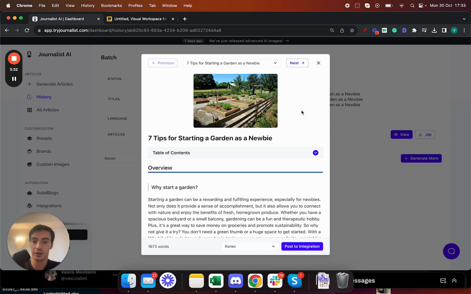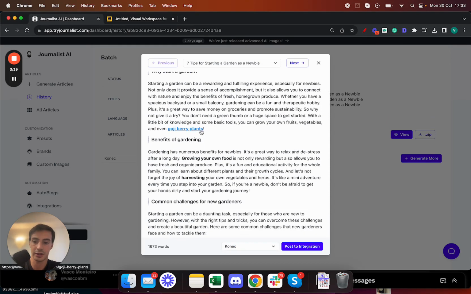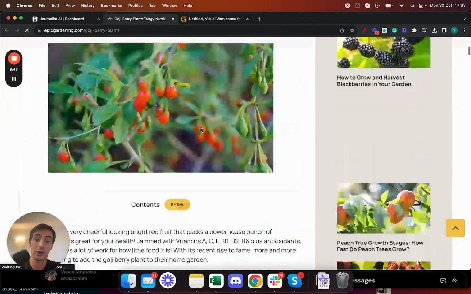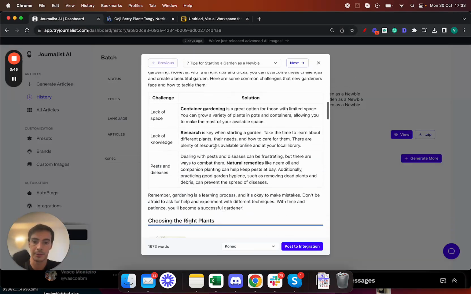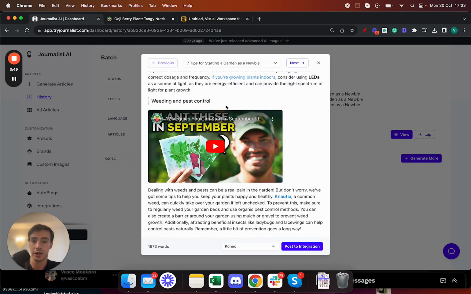The image, the title, table of contents right here, the structure with internal links. This is a link to their product page. No, actually, this is an internal link to another blog post of theirs, right? There's a table right here, in-article images. There's, of course, an in-article video as well. These are all placed in here in a way that makes sense, right?